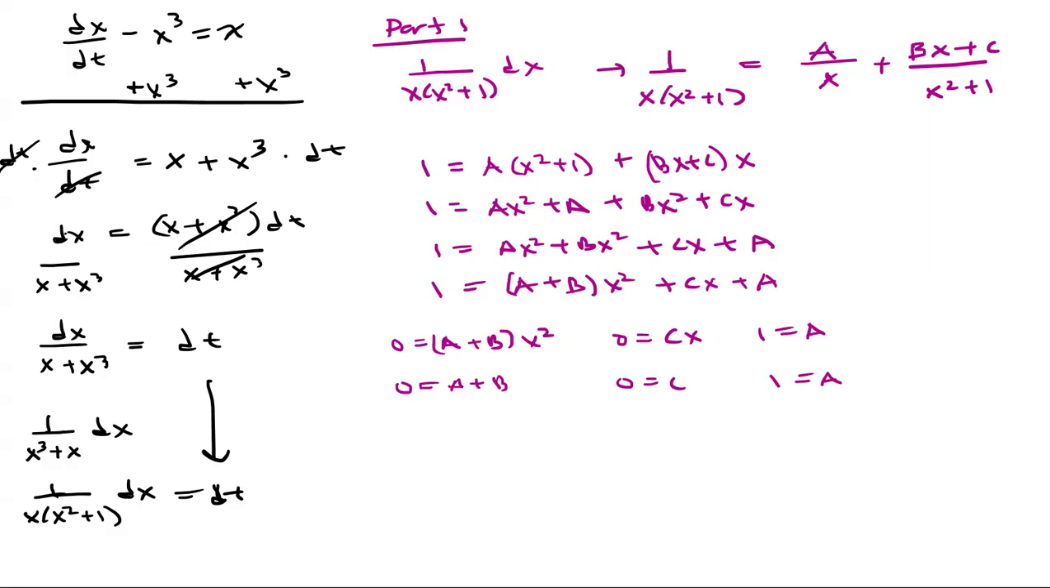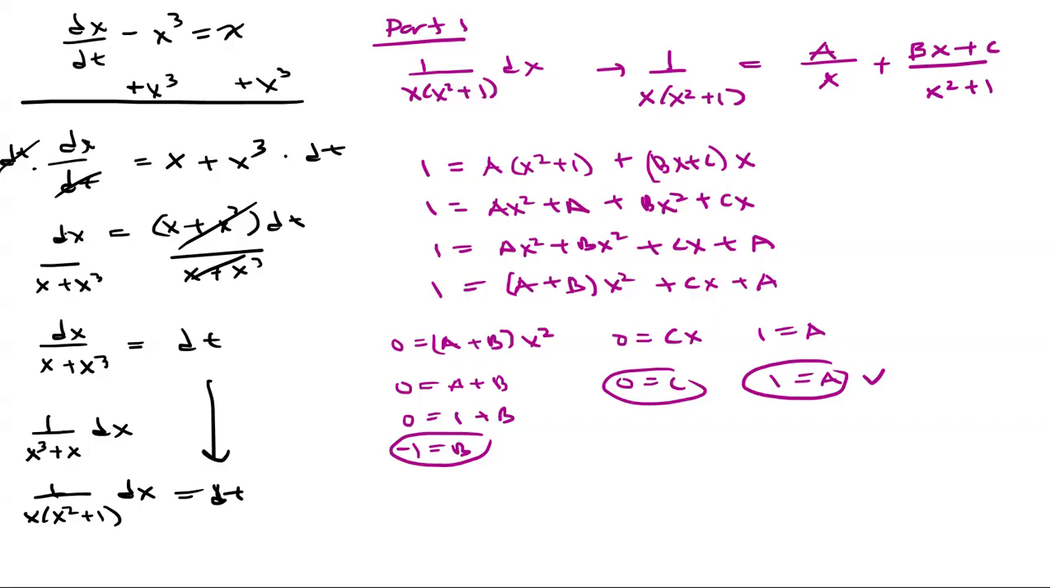All right, so we already know what a is, so we need to plug that a into this equation here. So I have 0 is equal to 1 plus b. Then we subtract 1 on both sides, so we get negative 1 is equal to b. All right, so we got our a, b, and c numbers.